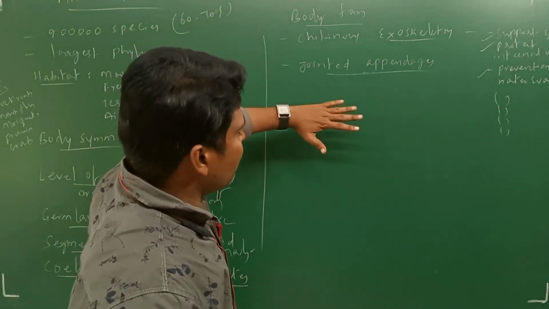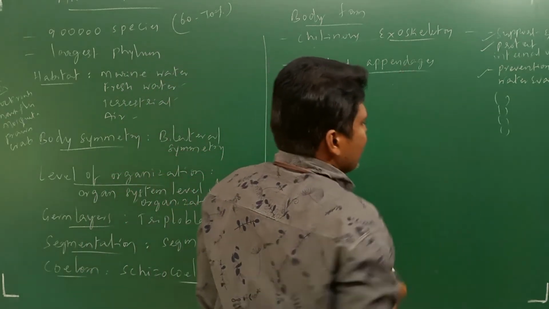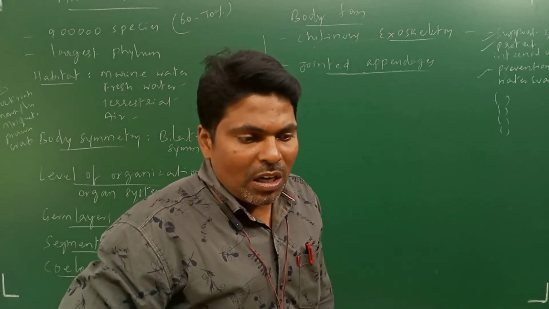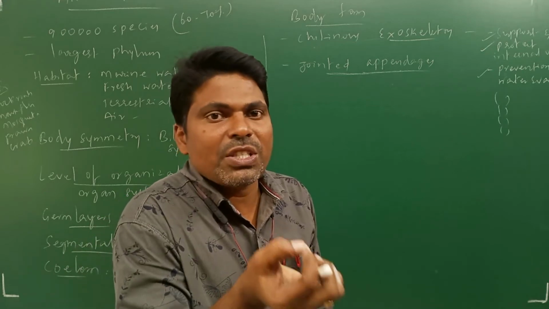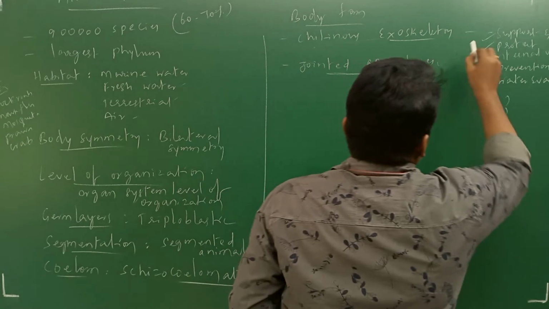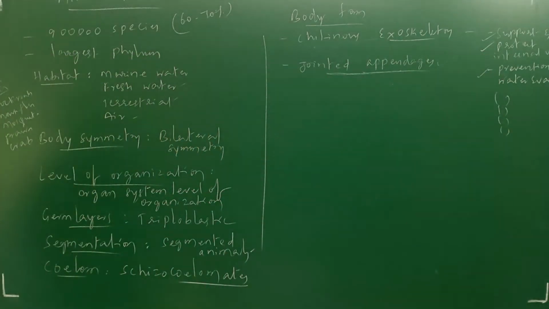You have jointed appendages, which have joints. That particular leg has joints, the fore legs and hind legs have joints. That condition we call jointed appendages. Okay, next one. Wait one minute. So these are important characteristic features. Next.